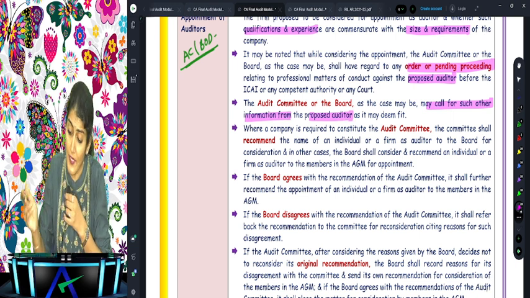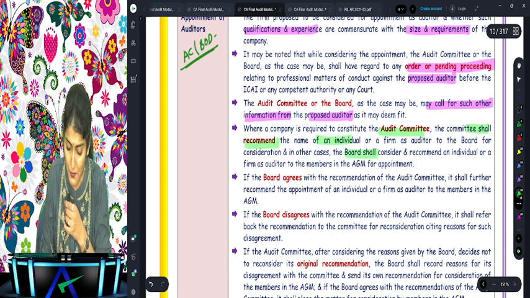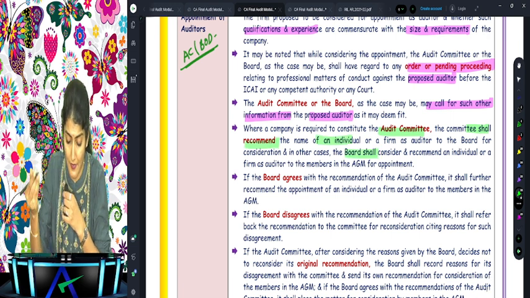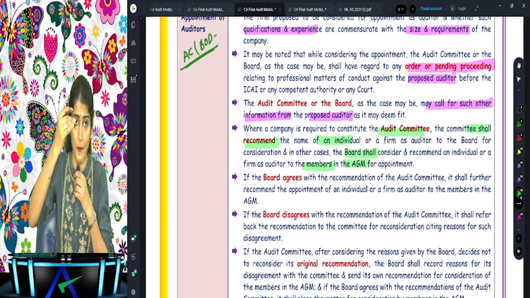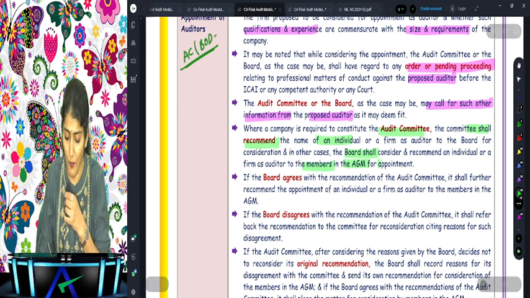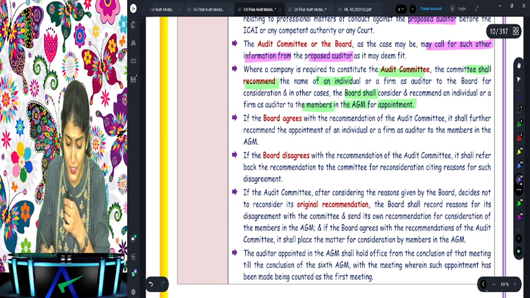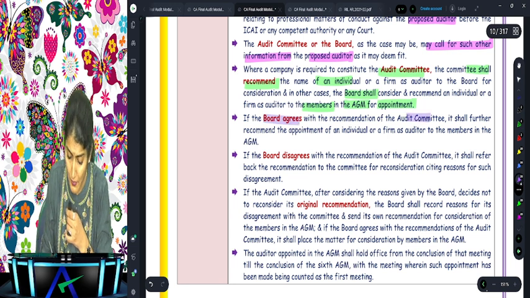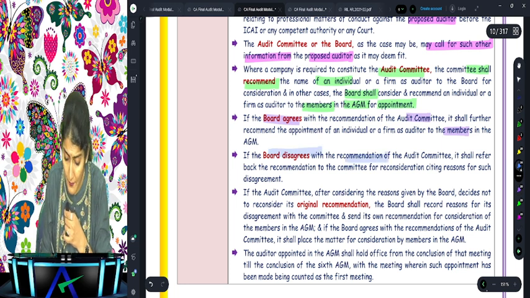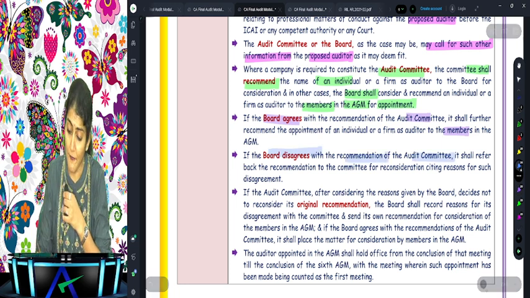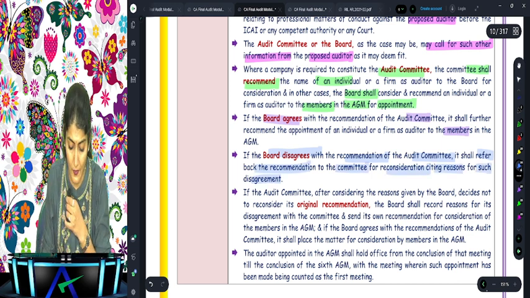Then where the company is required to constitute an audit committee, the committee will recommend the name of an individual to the board, and the board will recommend the name to the members in the AGM. So the committee will recommend to the board, the board will recommend to shareholders, and shareholders will appoint the auditor. Are you understanding that? Okay, if the board agrees with the recommendation of the audit committee, it will pass on the recommendation to the members. However, if the board disagrees with the recommendation of the audit committee, it shall refer back the recommendation to the committee for reconsideration, citing reasons for the disagreement.